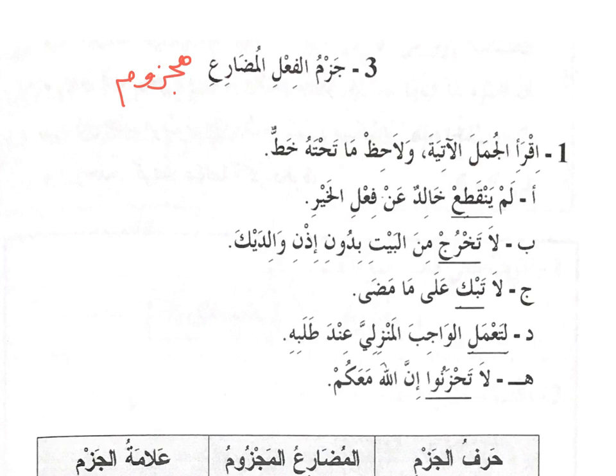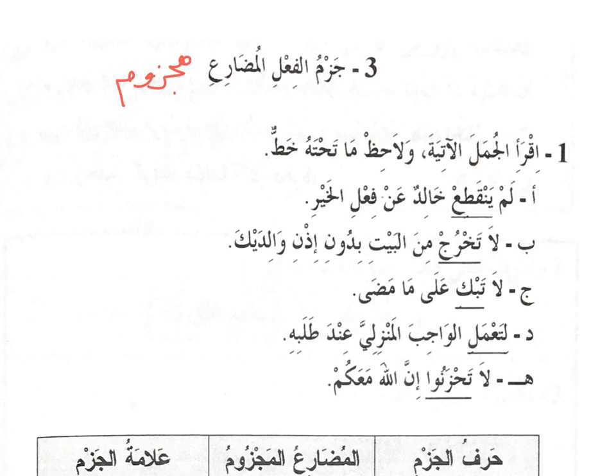Now we move on to the al-jumla al-thaniya. Ba: لا تخرج من البيت بدون إذن والديك. Do not go out from the house without permission of your parents.